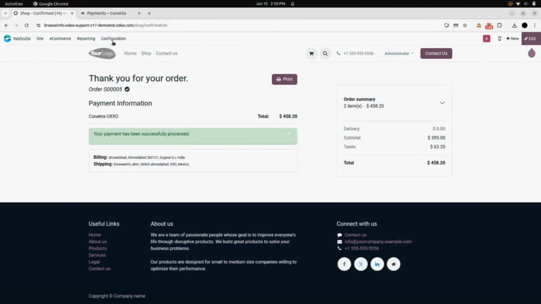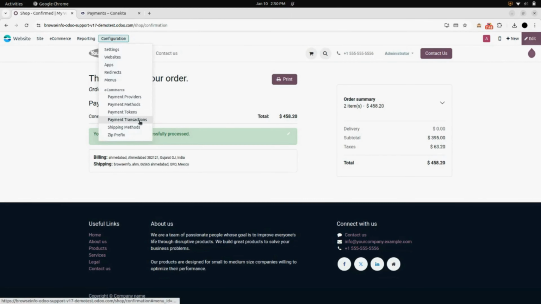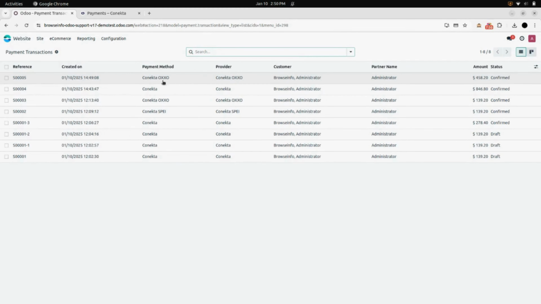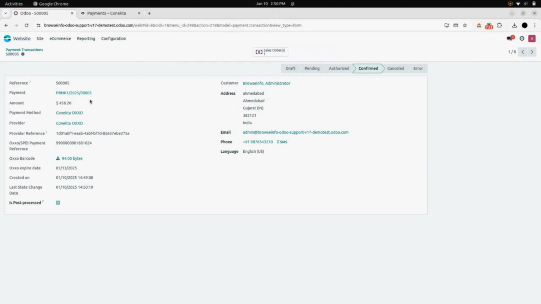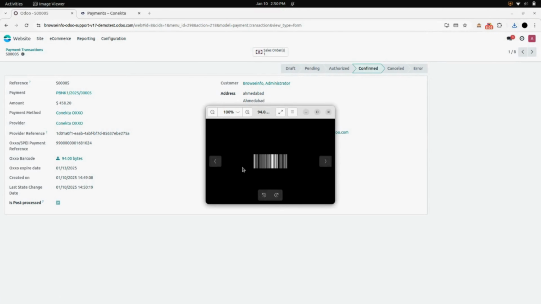Now again in the editor under configuration, we will go into payment transaction and you can see the payment done by us. You can see the payment method, payment provider and the barcode. You can also download the barcode from here. You can see the downloaded barcode.